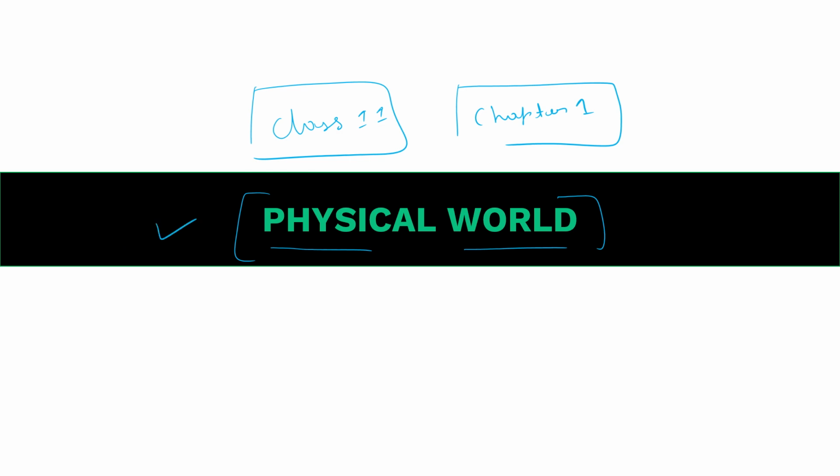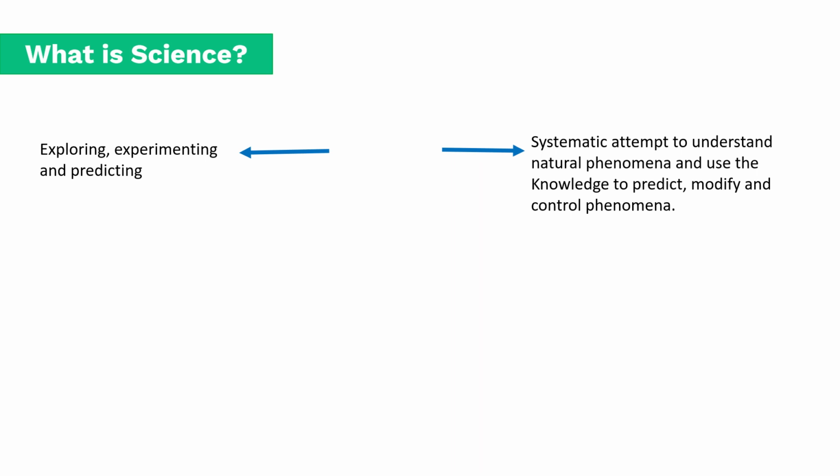In today's lecture, I'm going to completely cover the chapter 1 syllabus for you guys. So we begin this chapter by understanding the very basic question: what is science? Science is basically exploring, experimenting and predicting. So you explore something, you experiment something and you predict.